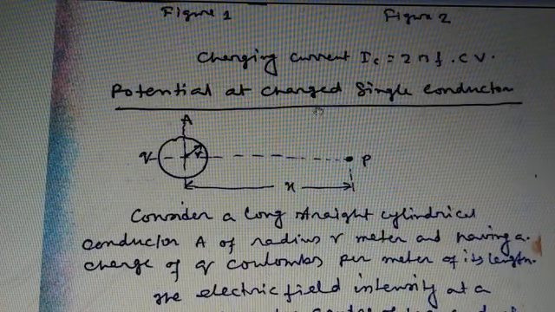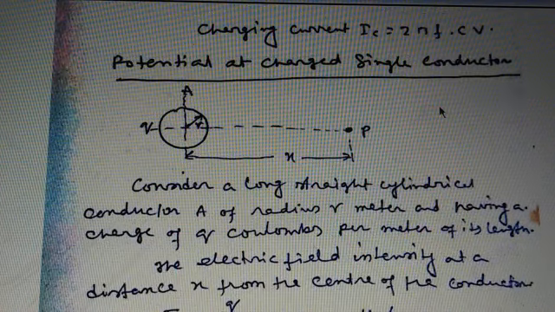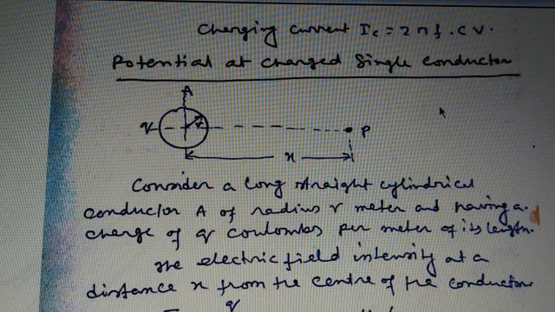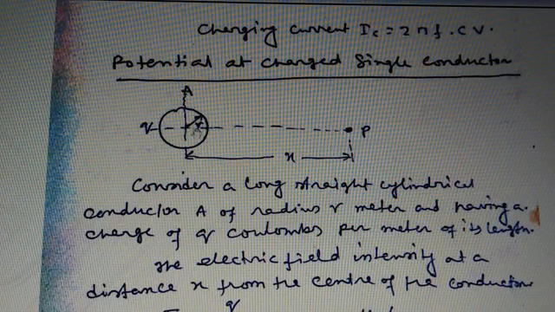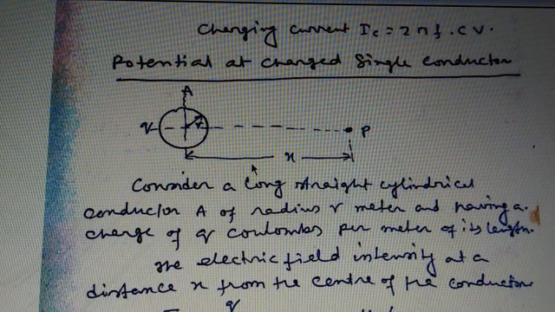Now the potential of charged single phase conductors. Consider a long straight cylindrical conductor A of radius r meter and having a charge of q coulomb per meter of its length. This is a conductor whose radius is r, with two points P and Q. Now the electric field intensity at a distance x from the center of the conductor is E equals q by 2 pi epsilon 0 epsilon r x volt per meter.